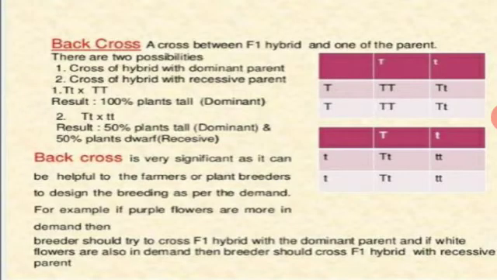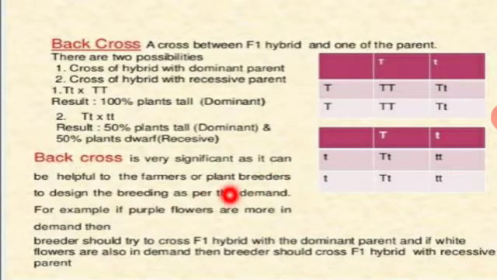Okay, the next one is back cross. Back cross is when the F1 hybrid is crossed with one of the parental characters, any one of the parents, either the dominant or the recessive parent. The result will be 100% dominant when crossed with the dominant, and when the hybrid is crossed with the recessive character, we get 50% tall and 50% dwarf. So you can find here that when a heterozygous parent and a homozygous tall are crossed, we get 50-50 percentages, and the same here also.